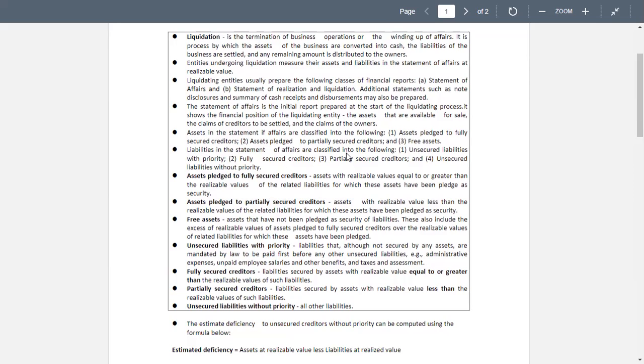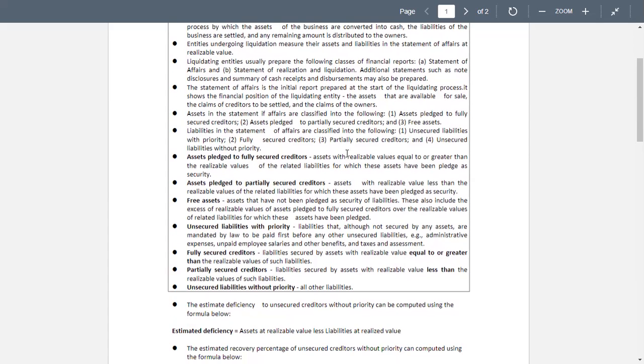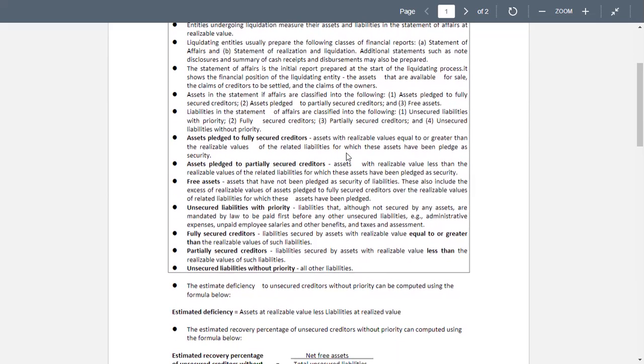The estimated deficiency to unsecured creditors without priority can be computed using this formula. The estimated deficiency is equal to assets at realizable value less liabilities at realizable value.